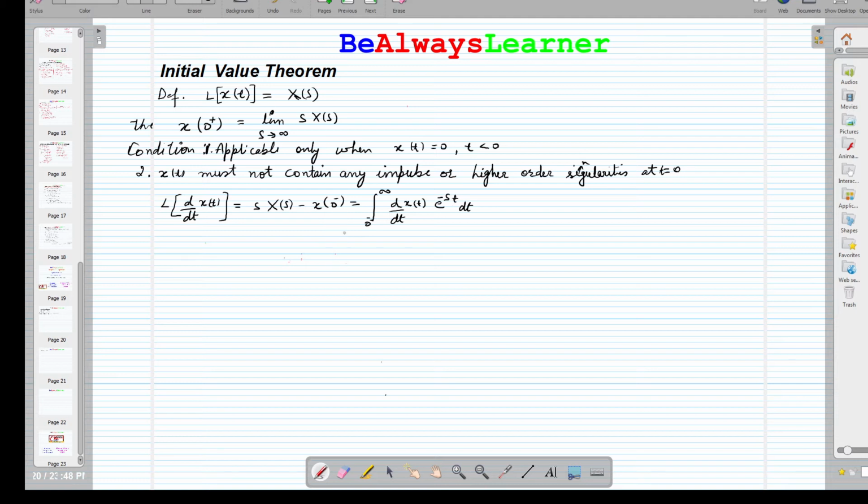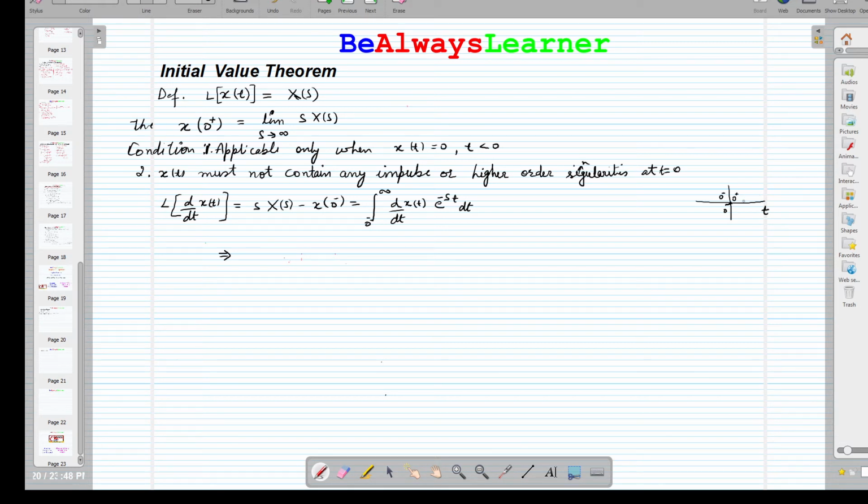Now, we can divide this integral into two parts. On the time axis, the origin is the 0 point; just before this 0 we have 0 negative, and just after it we have 0 positive.